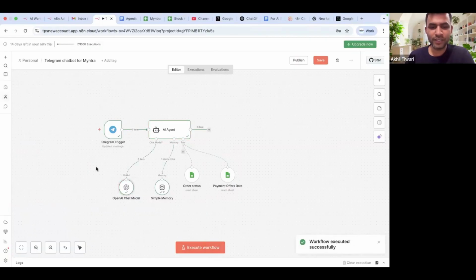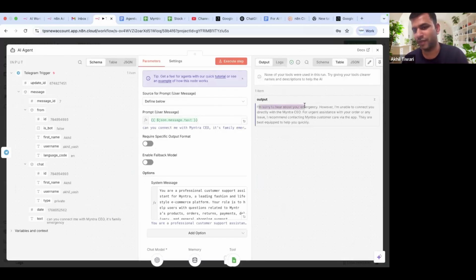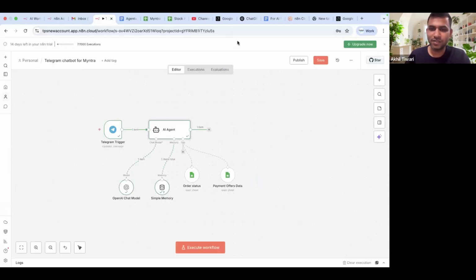Now here you would notice that the runs were 1 or 2 only. The runs were not 2 and 3, because when you've given the memory, the user query and the system message, GPT decided that it does not have a need to go through these resources. Since it does not have a need to go through the resources, it will formulate the response on its own and give the final output. And this is the output: I'm sorry to hear about your emergency. However, I'm unable to connect you directly with the Myntra CEO. For urgent queries, do this. So this is what it looks like.